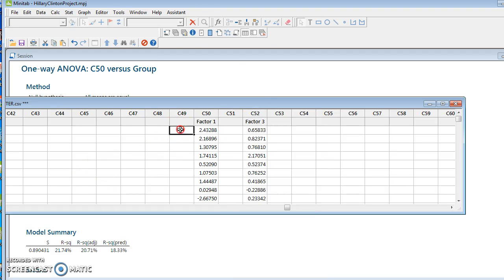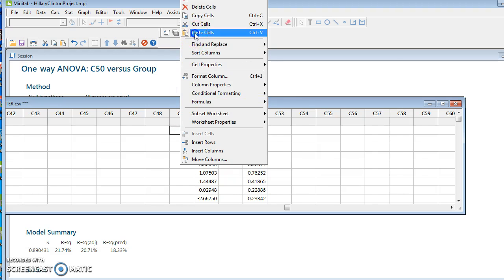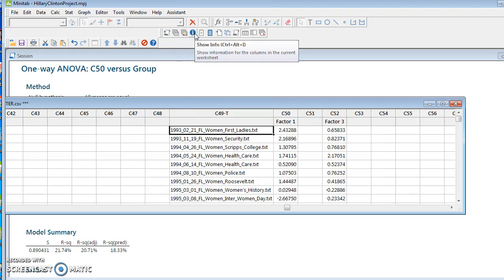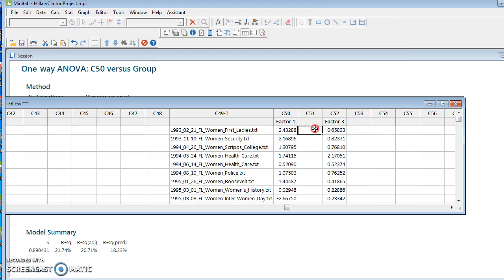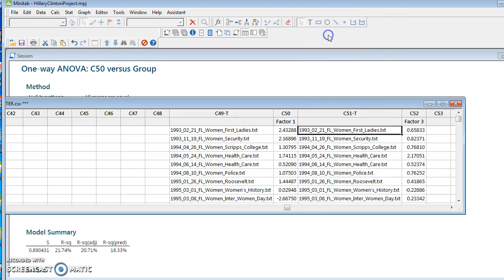Okay, we can then click and put all the text here in factor 1 for factor 1. And this is factor 3 again, which we'll come to in a different video. Right now we're just focused on interpreting.